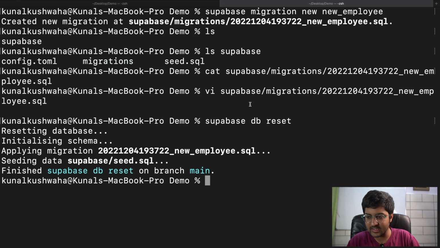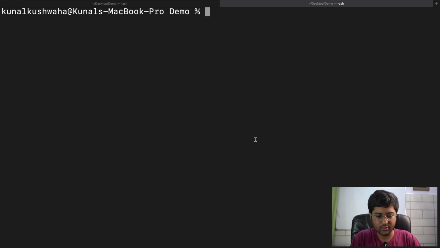Okay, so you can also add in some existing scripts that you may have. So it also supports stdin as input. So if you have any existing .sql files, you can do like we did over here: Supabase migration new employee, and the less than symbol and the file name. So it will just use that. Okay, if you want to do it automatically, you can do Supabase db diff new employee. This will be doing it as auto, right?